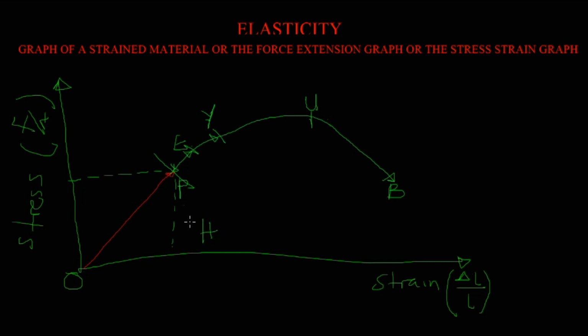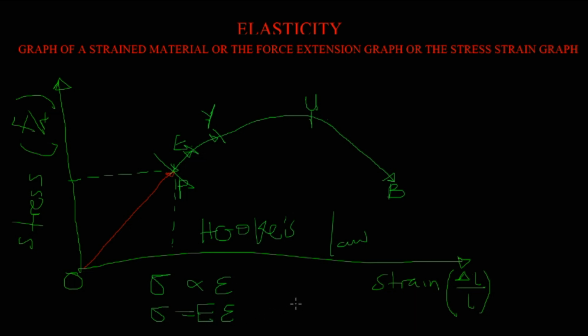Throughout this region, Hooke's law is obeyed because an advanced definition of Hooke's law is that the stress, let's assume this is the symbol for stress, is proportional to the strain, if this is the symbol for strain. Now, if I remove the proportionality sign, I will have an equal to and a constant. This constant is called elastic modulus.